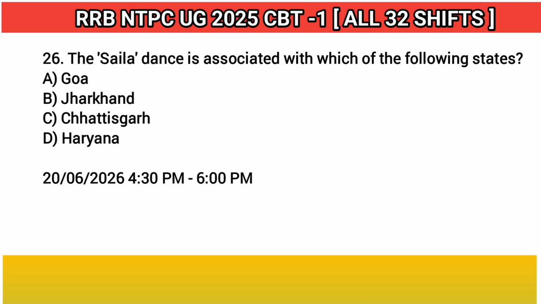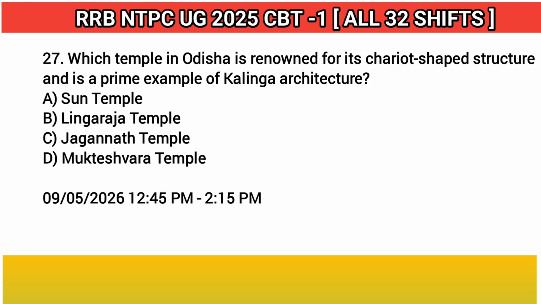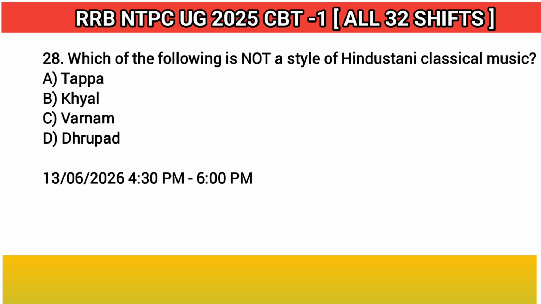26. The Sela dance is associated with which of the following states? Answer: C. Chhattisgarh. 27. Which temple in Odisha is renowned for its chariot-shaped structure and is a prime example of Kalinga architecture? Answer: A sun temple. 28. Which of the following is not a style of Hindustani classical music? Answer: C. Varnam.